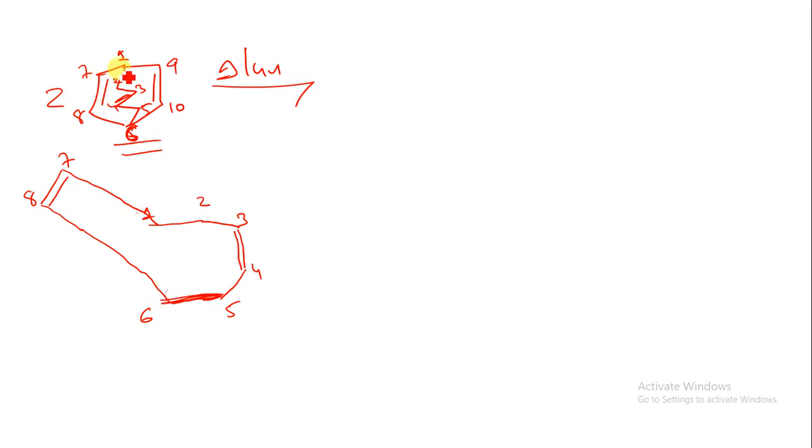Again, carbon 1 is attached with 9, and 9 is attached with 10. Now 10 is attached with 6. In between 9 and 10 you have a double bond. So this is the simple structure of this complicated structure. In an examination they will ask this type of question, asking what the product is, for 1 or 2 marks.